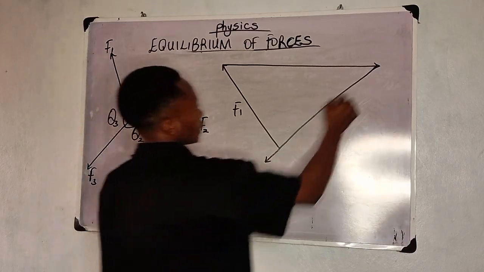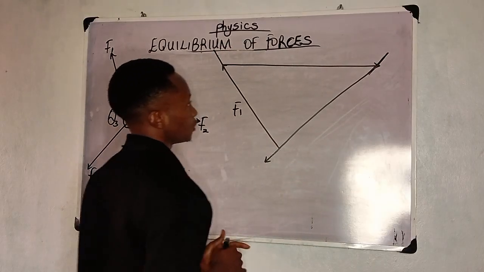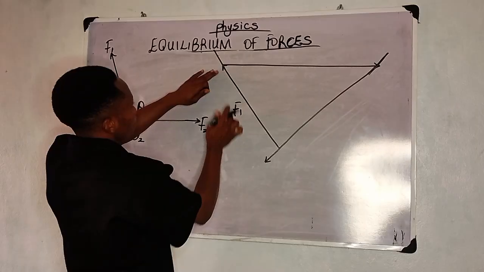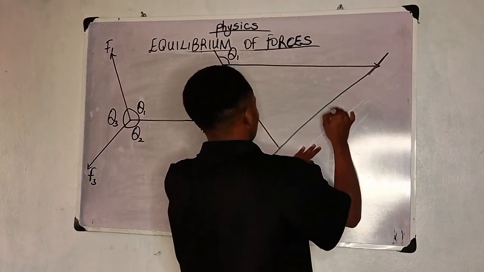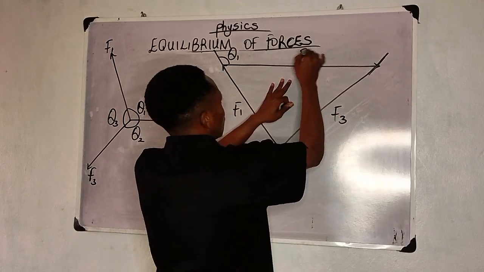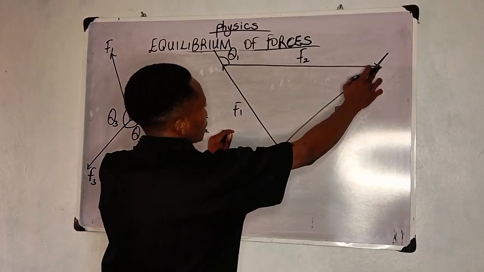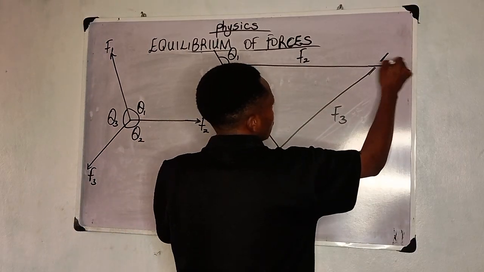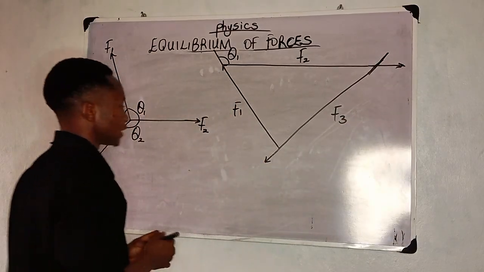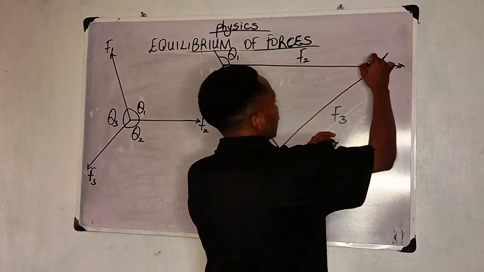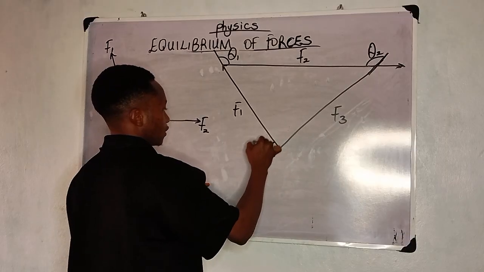I'll try to extend the arrows because they have thetas at which they were inclined. Alright, now let's see this. Now if I come to this F1, here is going to be my theta 1. Here is going to be, this is F3, mind you, and this is F2. Remember, F2 is going towards this direction. That is why I had to do this for F2. I had to place it towards the direction for F2. Now coming to this, I have here theta 2, and finally here, I'll have theta 3.